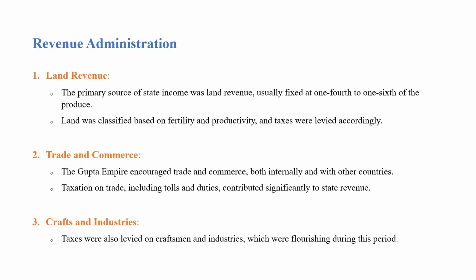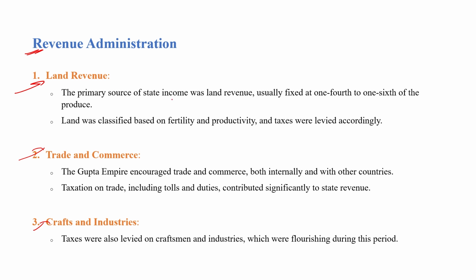Okay. Next is revenue administration. Here we will discuss land revenue, trade and commerce revenue, and crafts and industries. The major source of income of the Guptas was land revenue. Agriculture was the primary source of income and the occupation of the people.